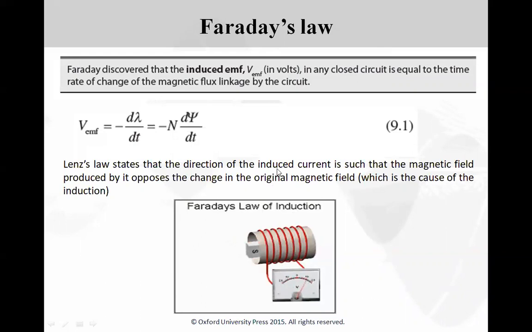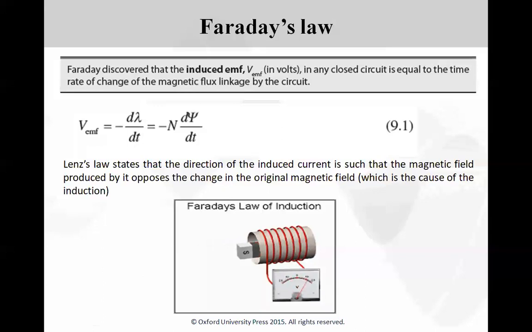Faraday discovered that the induced EMF in any closed circuit is equal to the time rate of change of magnetic flux linkage by the circuit. So the amount of induced EMF is always proportional to the time rate of change of magnetic flux linkage. This EMF is a voltage that arises from conductors moving in a magnetic field or from the changing magnetic field.